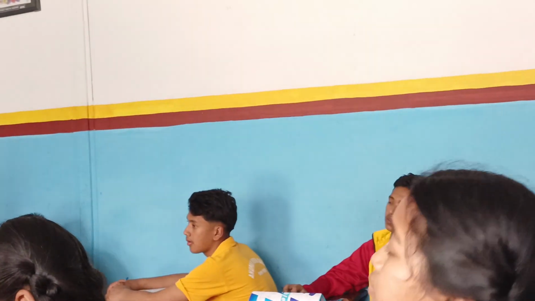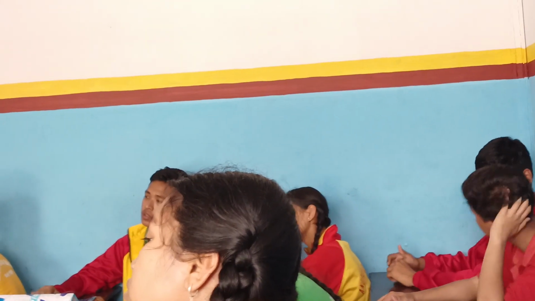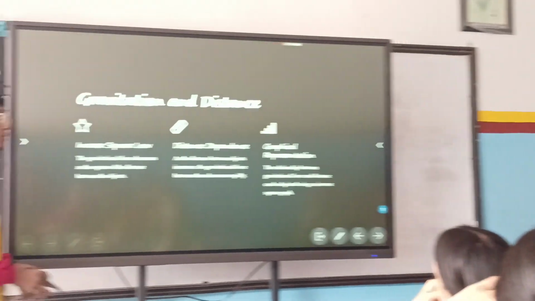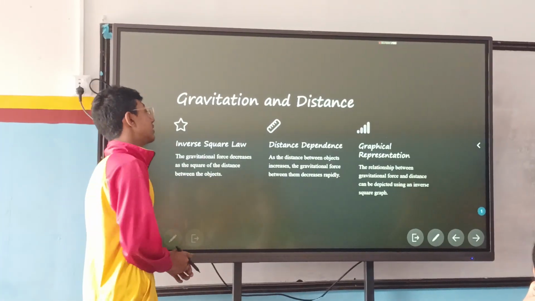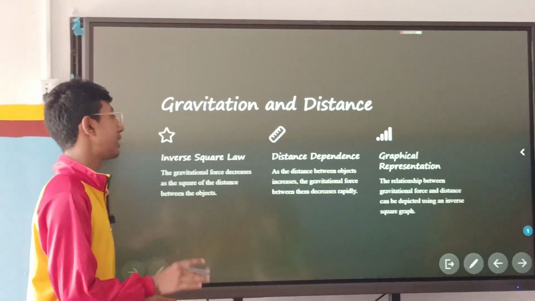So in this universe, every big object attracts smaller objects towards it. Gravitation and distance: inverse square law. In the inverse square law, the gravitational force decreases with the square of the distance between the objects. In distance dependence, as the distance between objects increases, the gravitational force between them decreases rapidly.